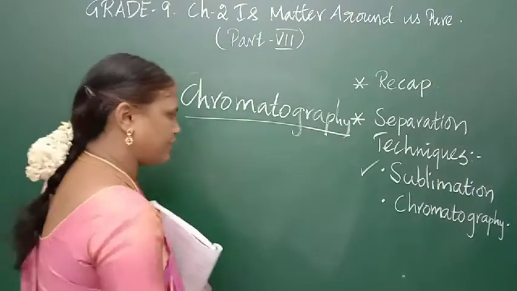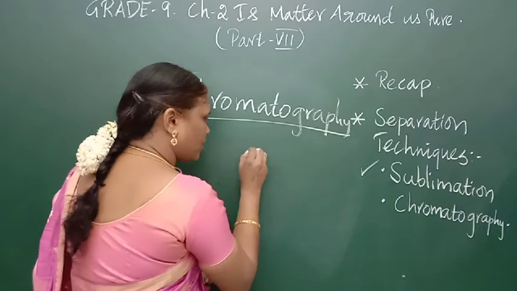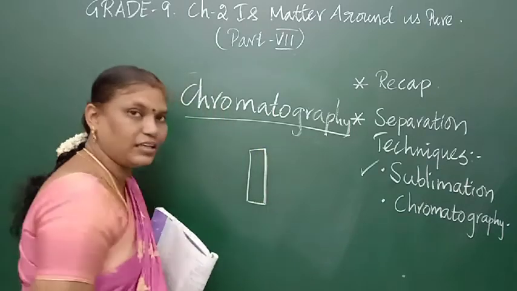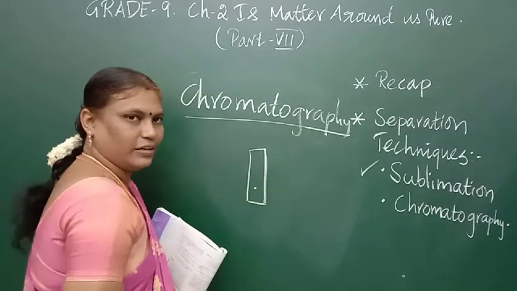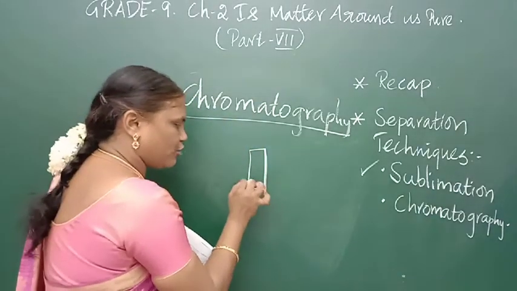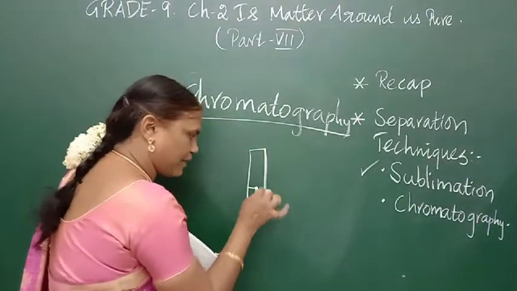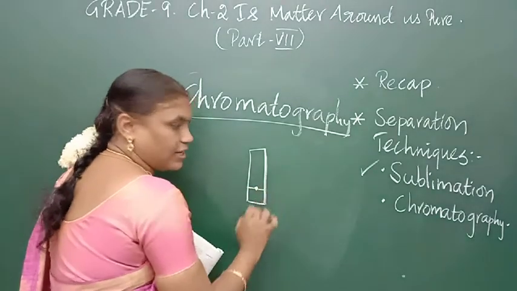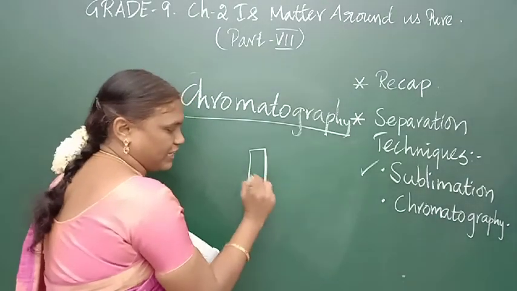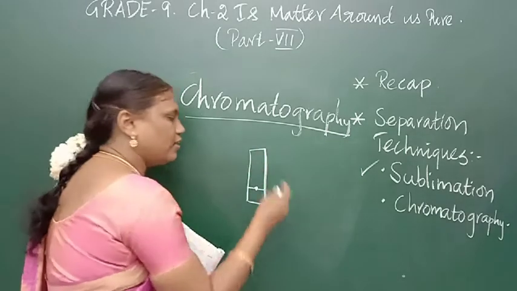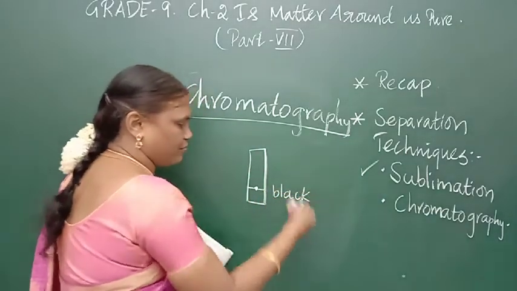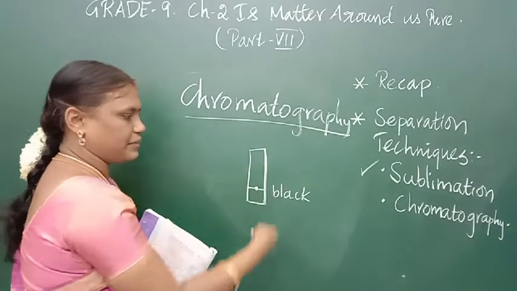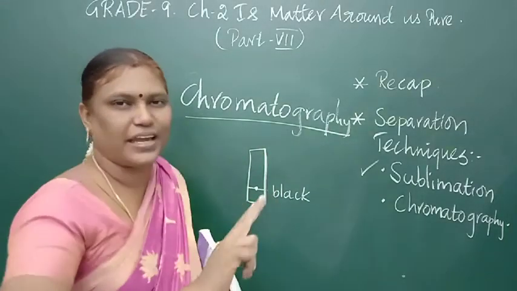First, you should take a filter paper. Okay, in this shape you can take it, and you pour black ink in a place, and you mark the space where the ink has been added. Now I have poured a drop of black ink on the filter paper, marked it, and made it dry.